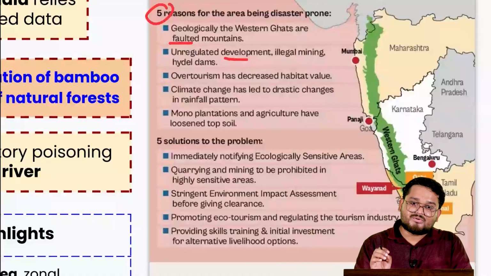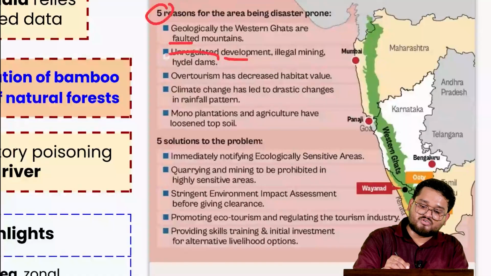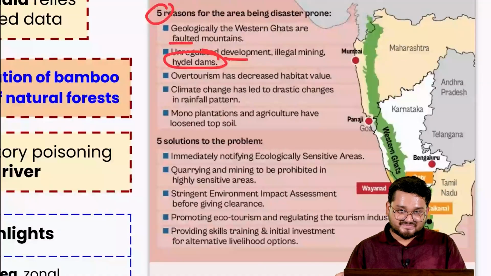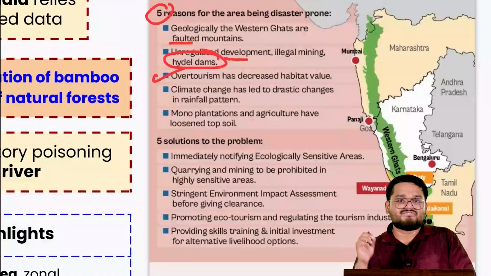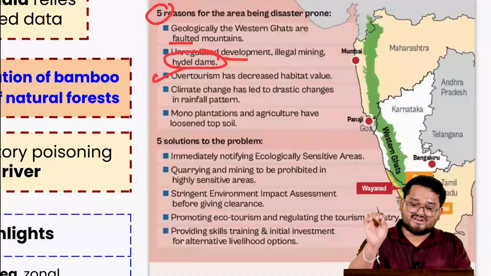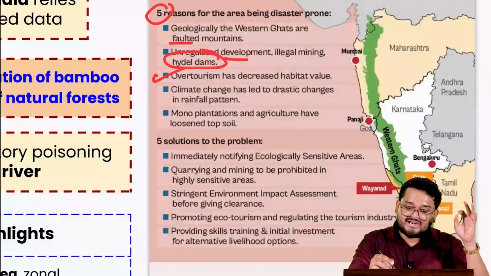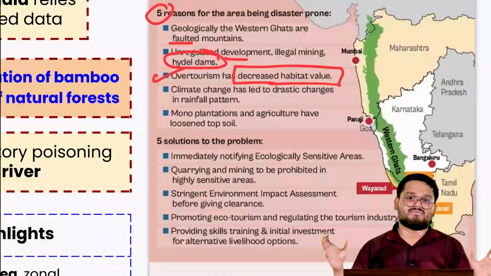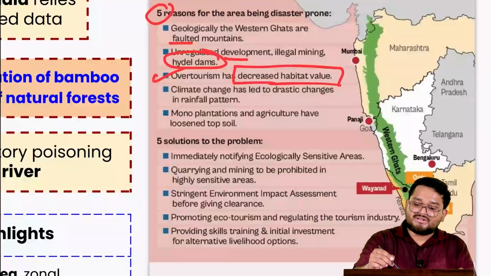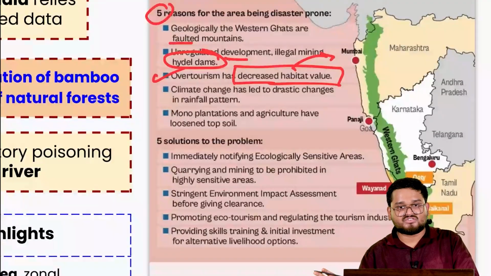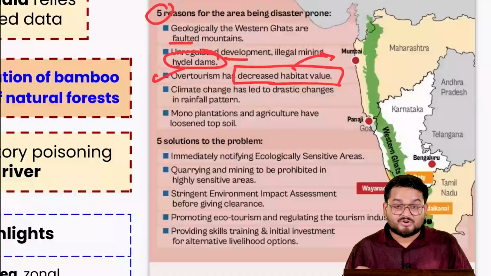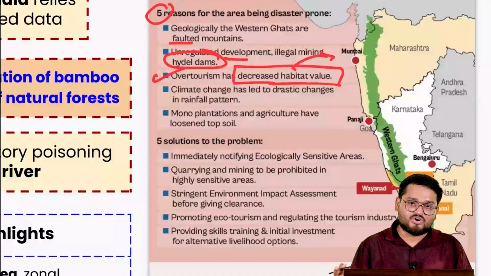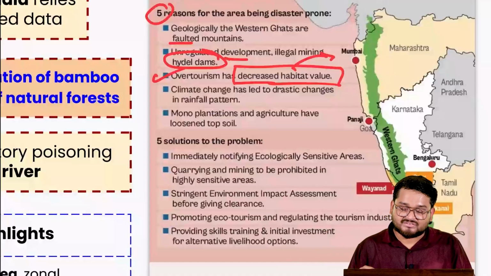Right? And when we talk about the mining instances, when we talk about the hydro dams, they are sometimes not constructed with proper environmental clearances. Next, the over tourism factor is a very major reason. When we talk about the habitat value of this particular region of Western Ghats, it has reduced over a period of time. Because when we talk about the local habitat of so many creatures who live here, starting from the Nilgiri tahr to even the Royal Bengal tiger, now their habitat has been encroached upon by the various resorts and various other tourism sectors.